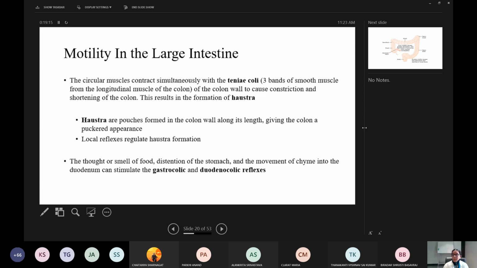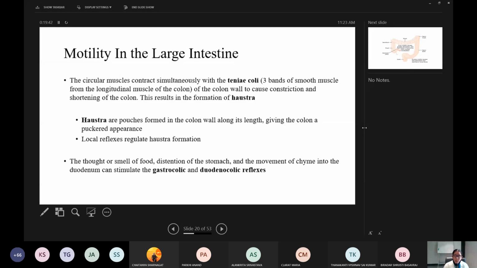In the large intestine, the longitudinal muscles form 3 bands. Those are called taenia coli. The 3 bands of smooth muscle form the longitudinal muscles of the colon, and they cause constriction and shortening of the colon wall.